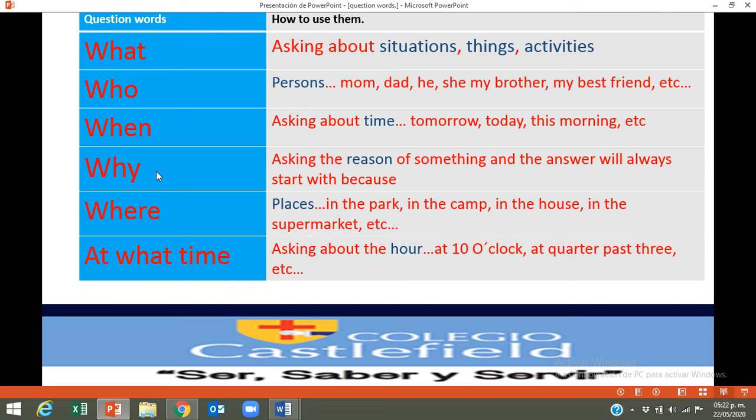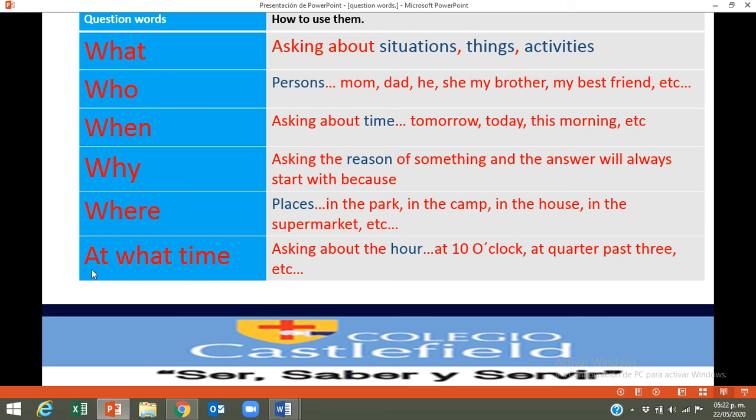We have the question word why. In this case, we are going to ask about a reason. And we'll always answer by using the word because. I'll show you some examples about that, okay? In the next question word, we have the question word where. With where, we are asking about places. For example, in the park, in the camp, in the house, in the supermarket, etc.